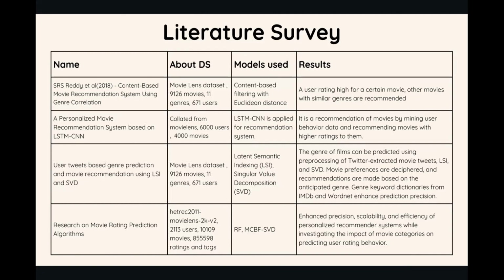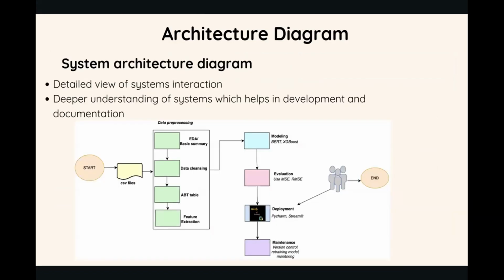We delved into personalized systems using advanced techniques like LSTM and CNN, which are adept at recommending highly rated movies to users. Lastly, we looked at comprehensive research on rating prediction algorithms that combine random forest and matrix factorization techniques for enhanced precision. Our system architecture is a meticulous design that ensures a seamless interaction between subsystems.